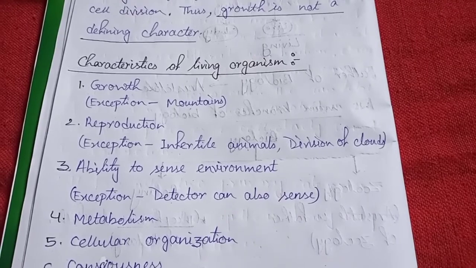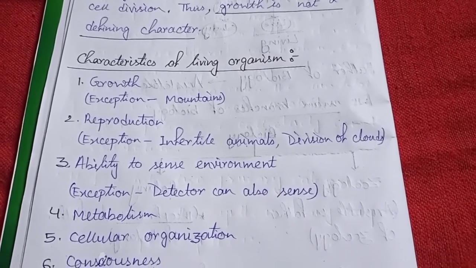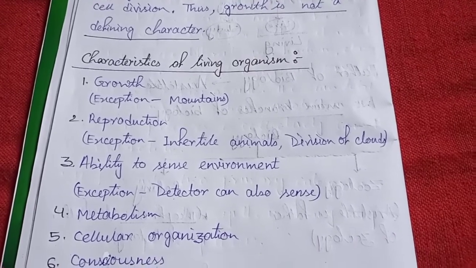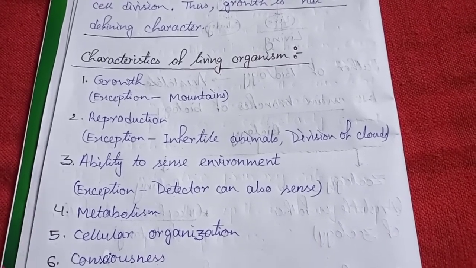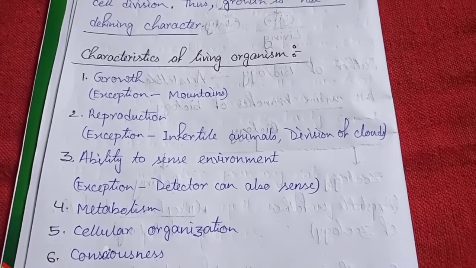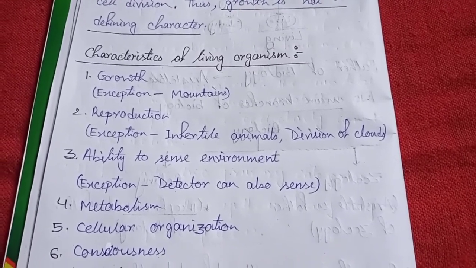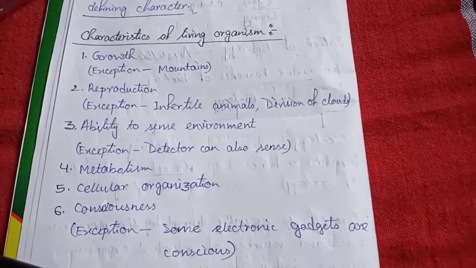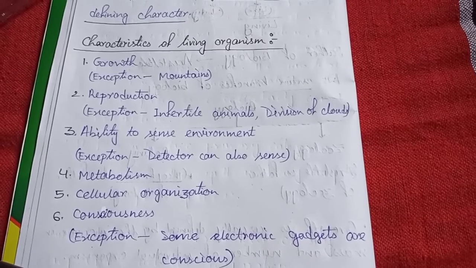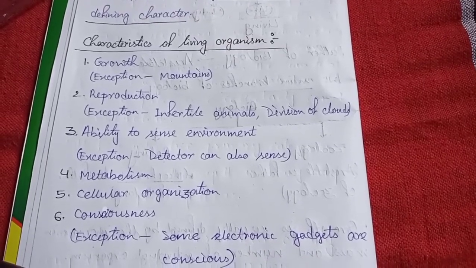The first one is growth. Here the exception is mountains, which also grow by accumulating particles over them, but they are non-living objects. The second characteristic is reproduction. What is reproduction? Producing similar organisms.